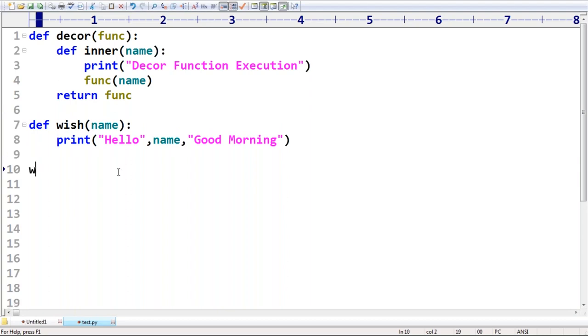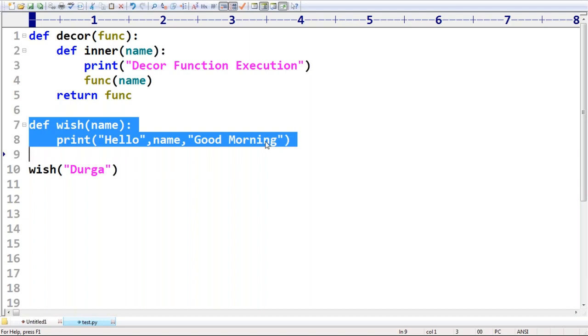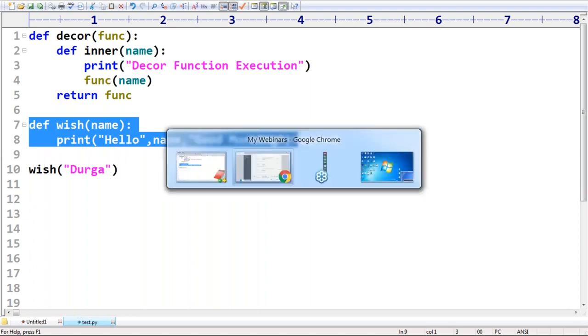Now if I call the wish method, just for the flow purpose I'm telling this example, sir. One more example I will cover, there you will get much clarity, don't worry about that. Wish method I'm calling with Durga. Can you please tell which function is going to execute directly? Either the decorator will execute or won't execute? It won't execute, because you didn't link these two things. That's why, sir, what is the output by default we are going to get?